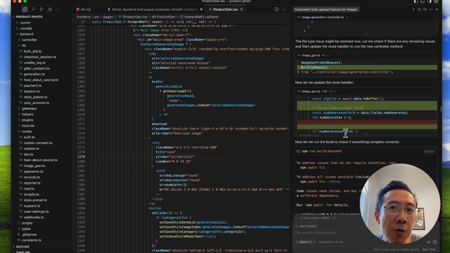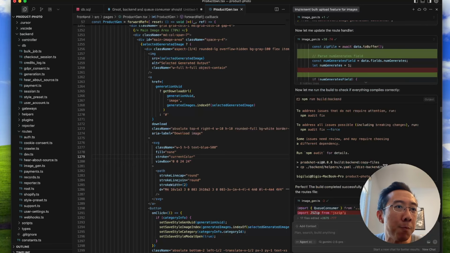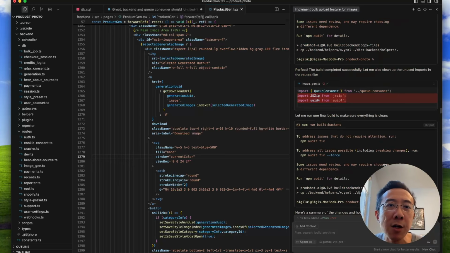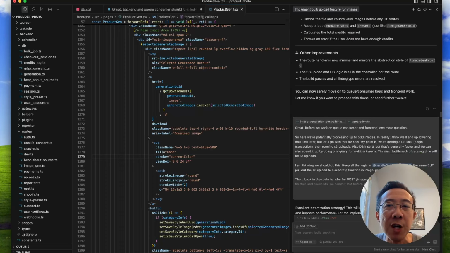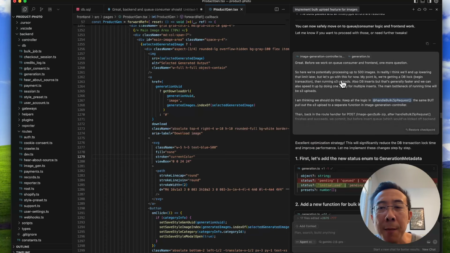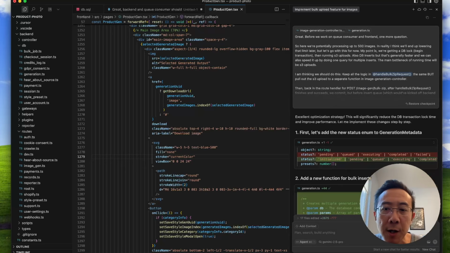But I will tell you, by the end of this, when I first started testing end to end, I literally had to fix one thing. There was a dependency conflict. And then it was basically working end to end. There were some minor tweaks and minor things I had to fix, but it was basically a fully working feature by the end of all of these prompts and all of the results.